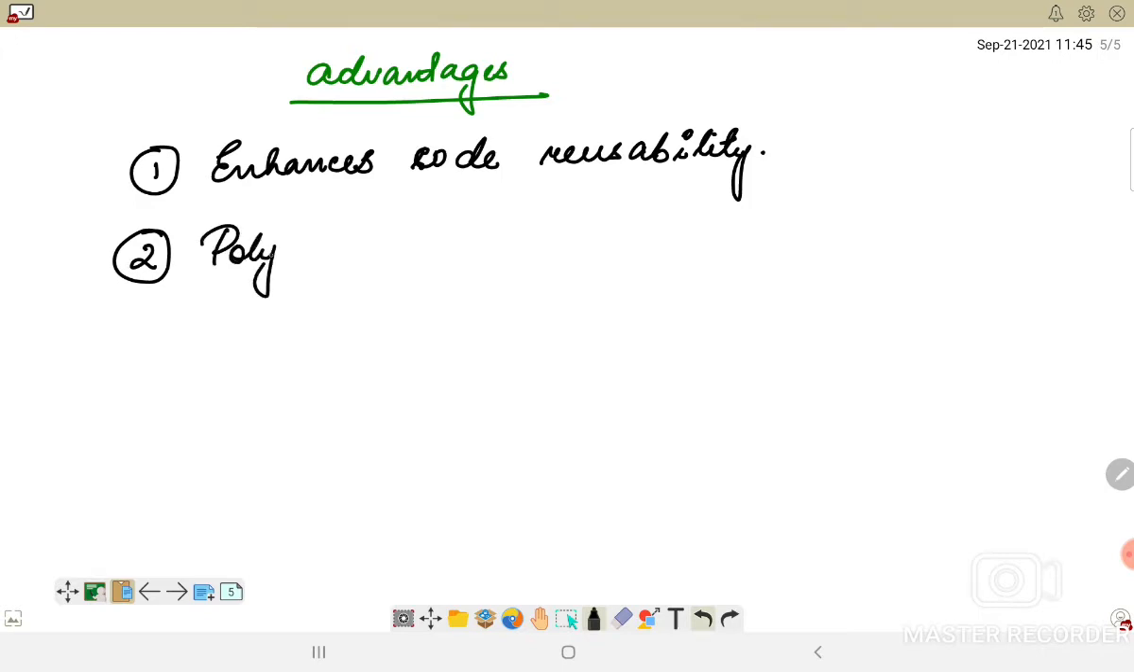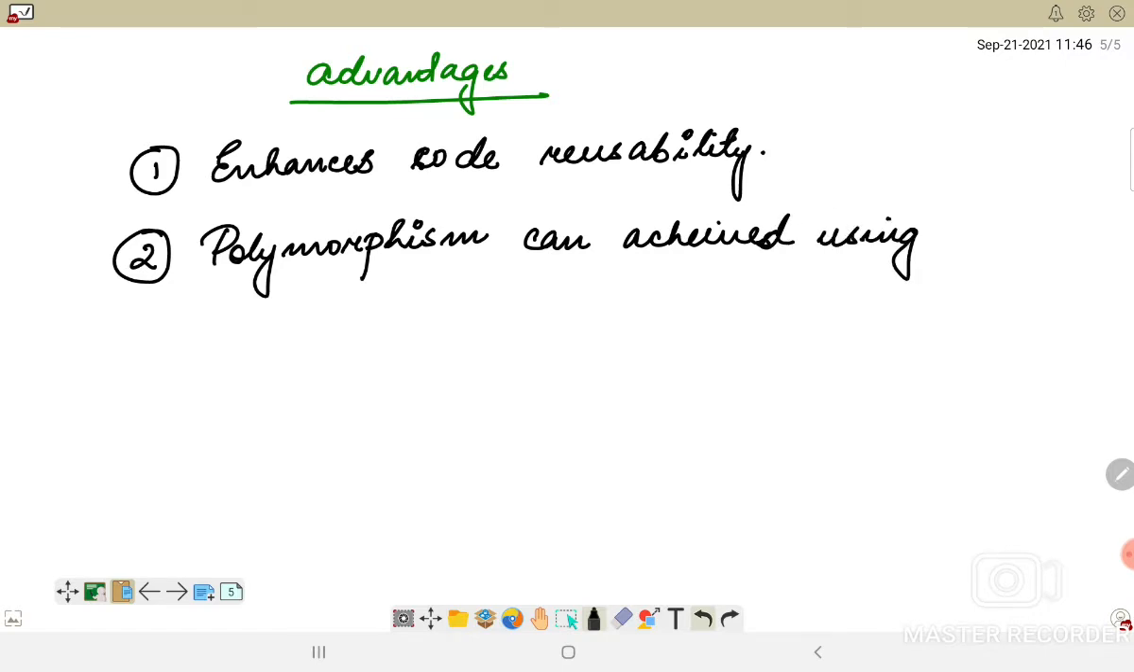Okay, so this is another OOP concept. We can achieve polymorphism, and we will talk about polymorphism in my subsequent videos. Method overloading, overriding, all those things could be achieved using inheritance.